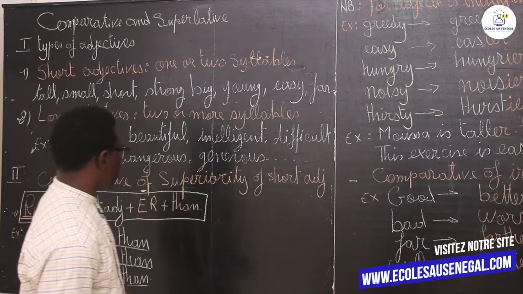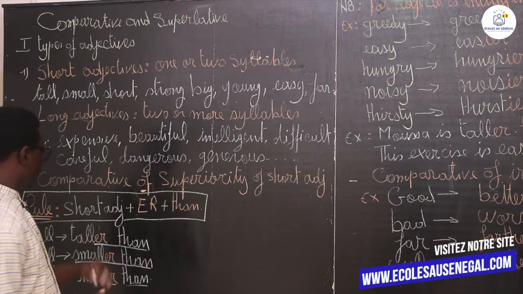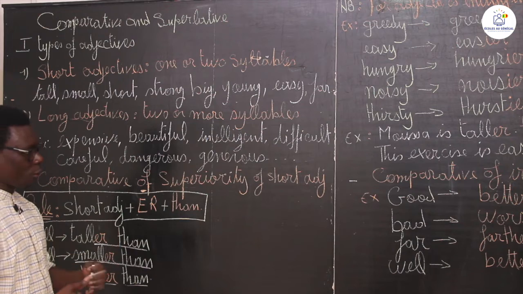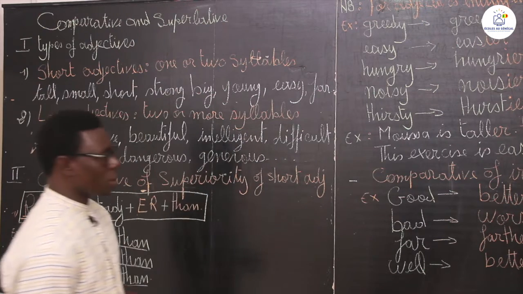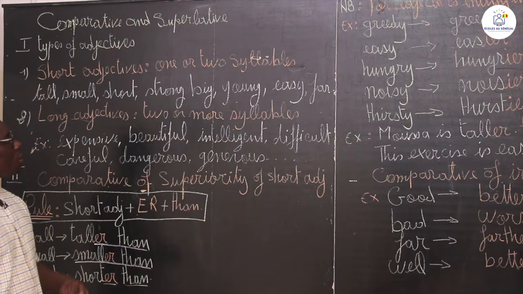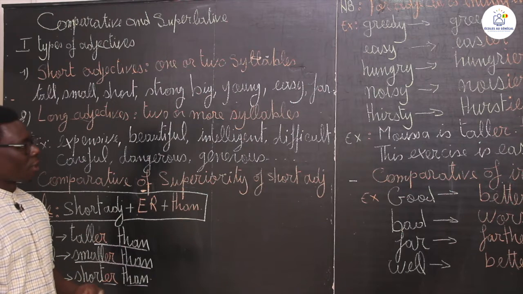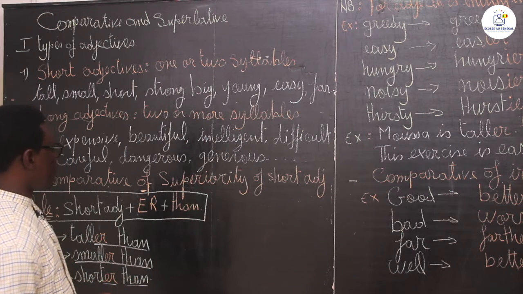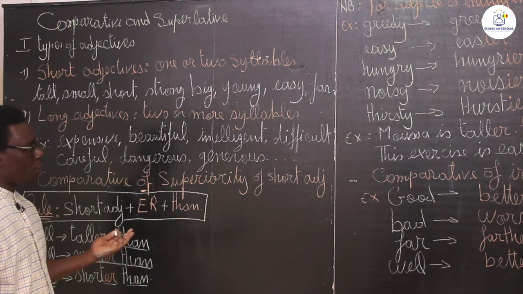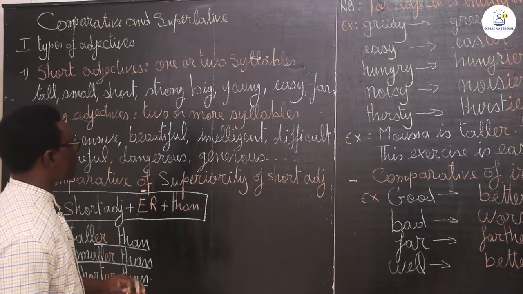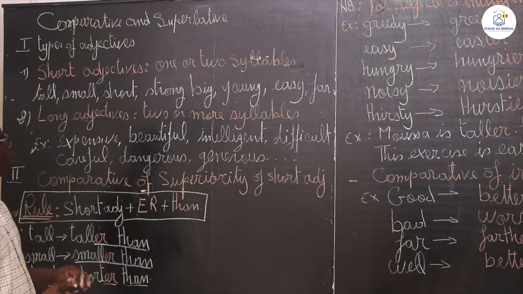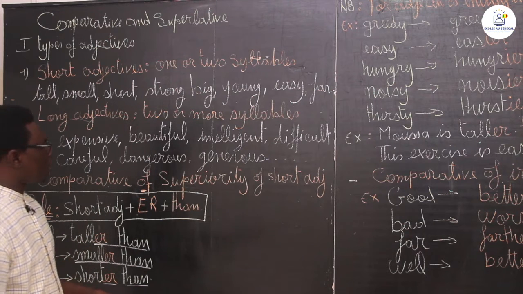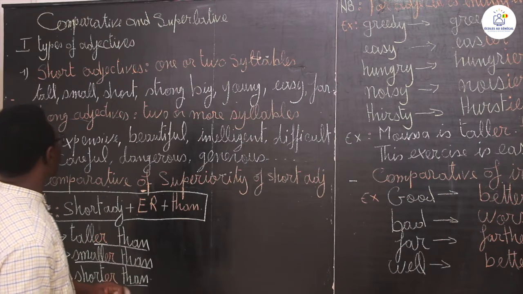That's why we say comparative. Of superiority, we say taller than. For example, Fatou is taller than Ami. You compare two people about their height. So you say the one is taller and the other one is shorter.